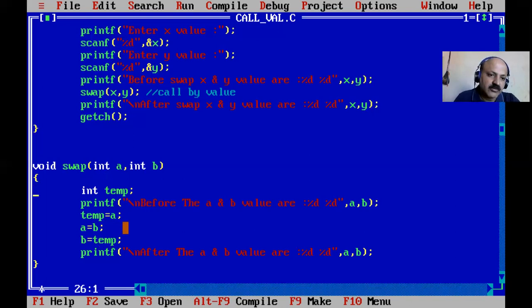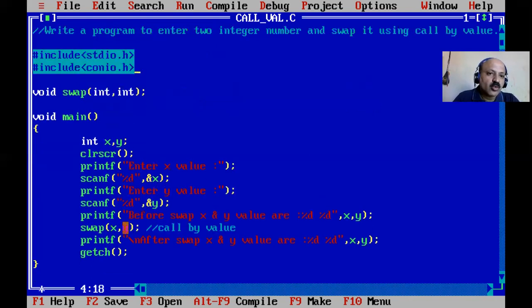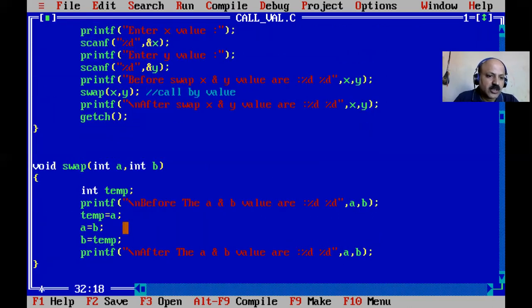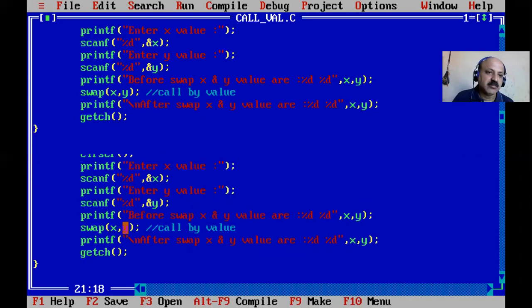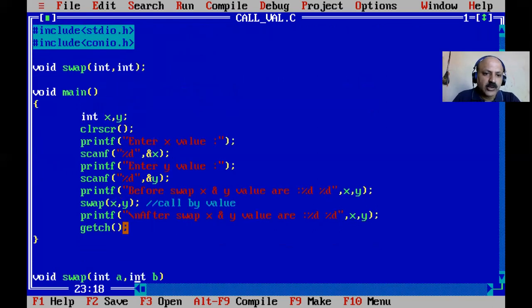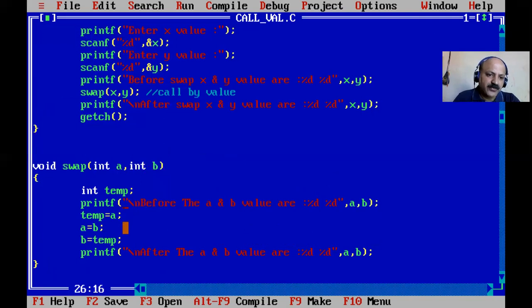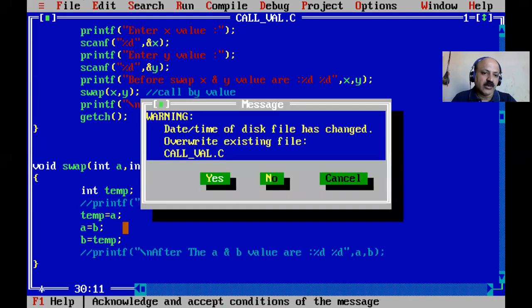I explained UDF in detail in one video previously, and then I took call by value in this video. So if you do not know how to declare, how to call and what the definition of a function is, I gave all the syntax and explained it step by step, and all four types I explained in my previous video lecture. So that is the call by value technique. So here it is not swapped. Yes, and that is our testing. We cannot print here because we have to print in main. That is call by value.